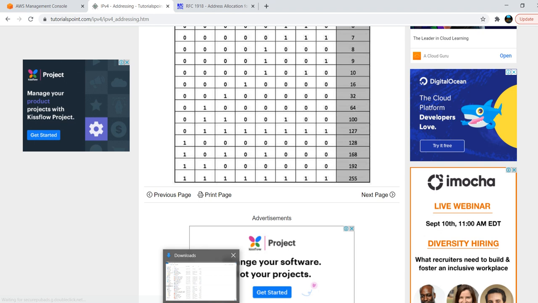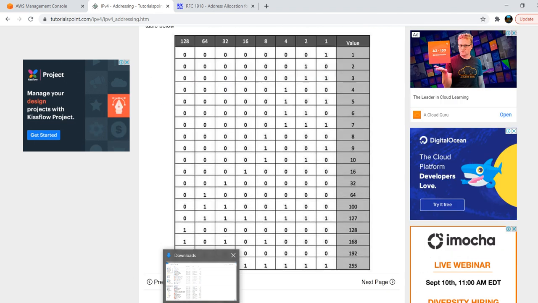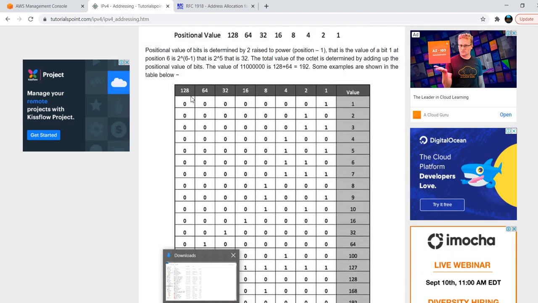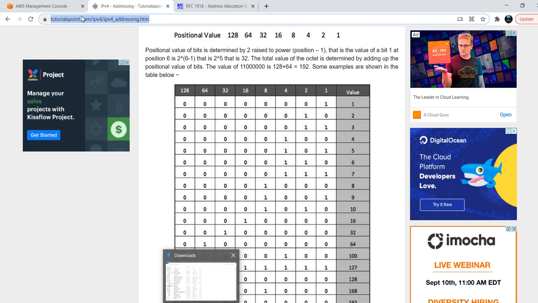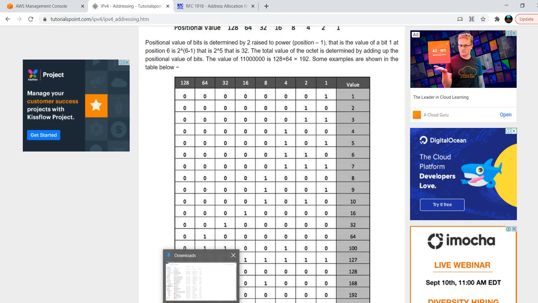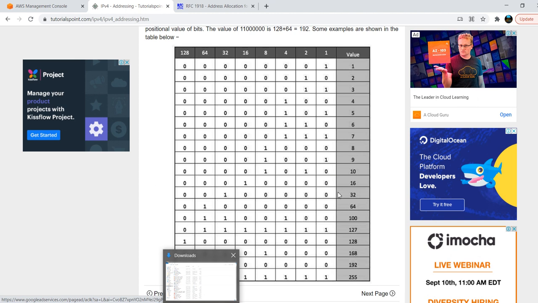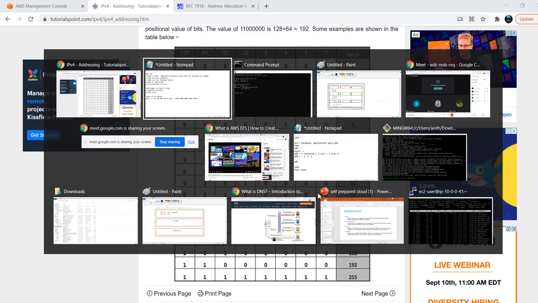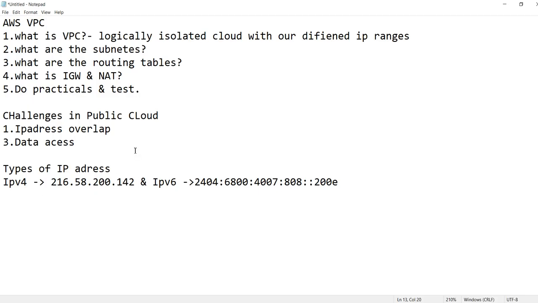Which one we need to use, which one we should not use? Okay, you can check this one again at a later point. Tutorials Point has given it very clearly: what subnet mask we need to use, how many IP addresses we will get. Let me navigate to our actual setup.